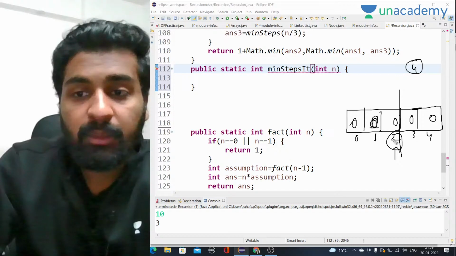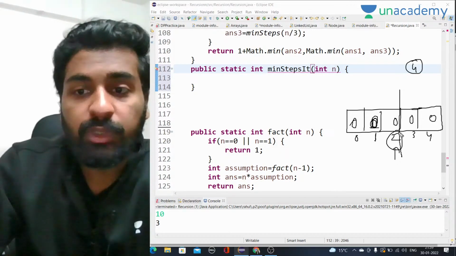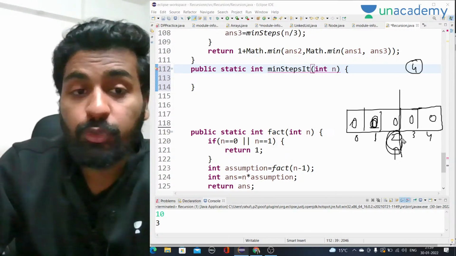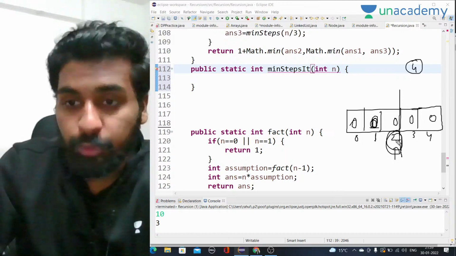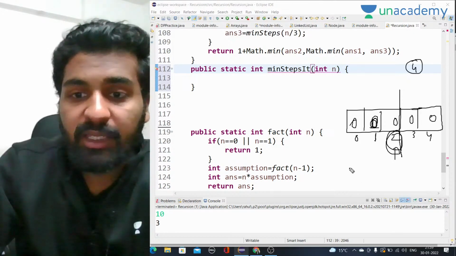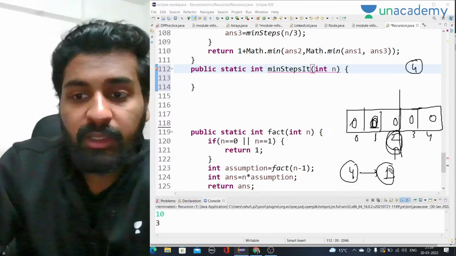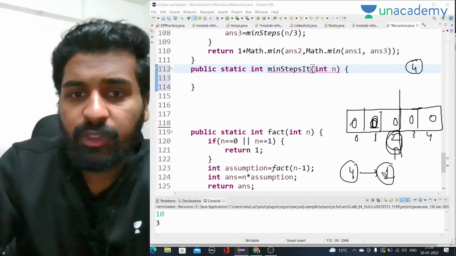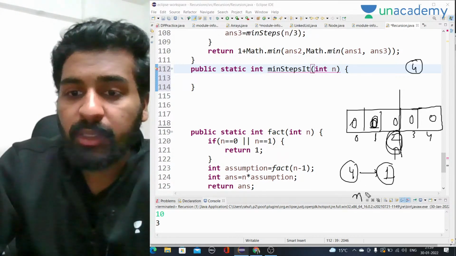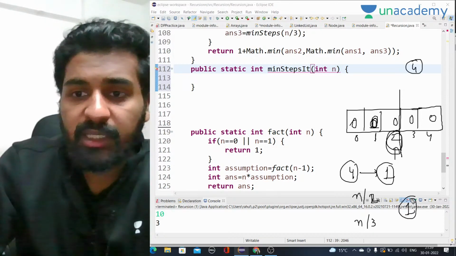What is the minimum number of steps we have to take to make 2 reach 1? The question is that we are given a number, and we have to convert it into 1 by certain conditions. 3 conditions are given to us. If it is divisible by 2, you can do n by 2. If it is divisible by 3, you can do n by 3. And if it is not divisible by either of them, you can just subtract 1 from it. These are the 3 conditions, right?